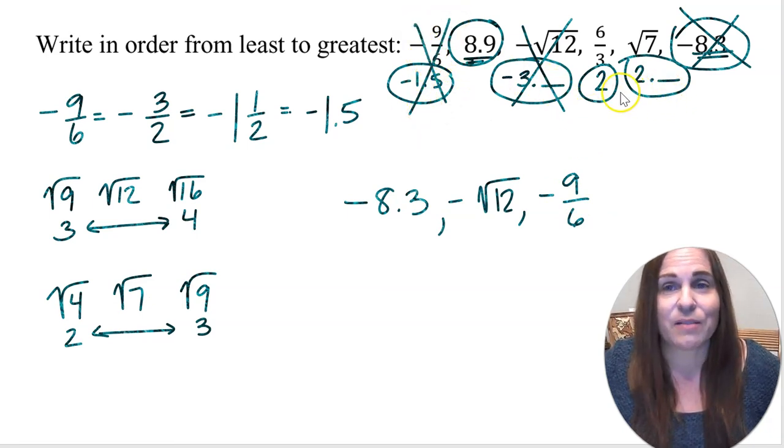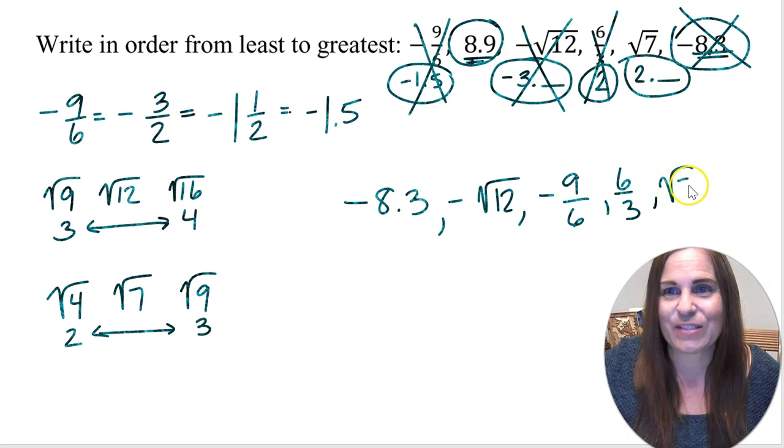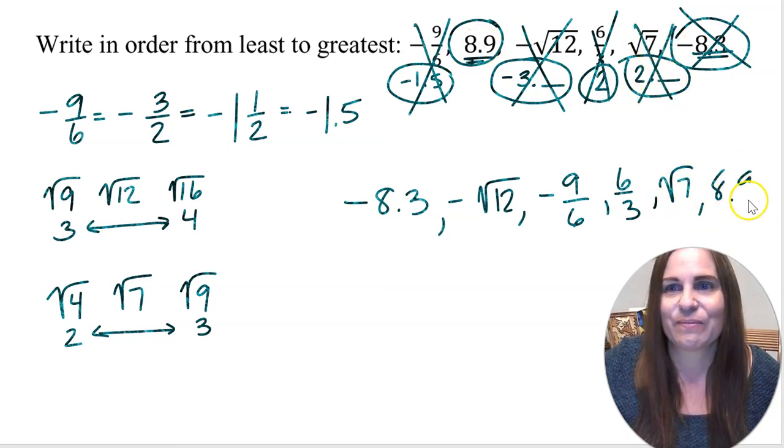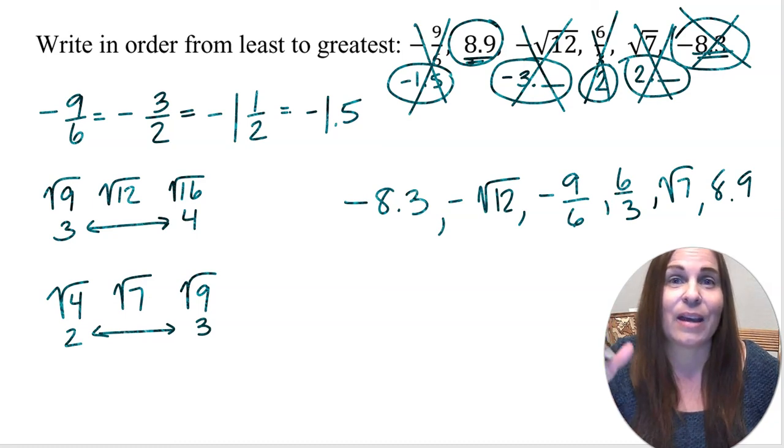Now I've got my positives. So the smallest of the positive numbers is 2. So that's 6 over 3. And then 2 point something, which was square root of 7. And then 8.9. So now we've put them in order. We also compared rationals and irrationals, and we looked at how to write repeating decimals as fractions, and how to tell if a number is rational or irrational.